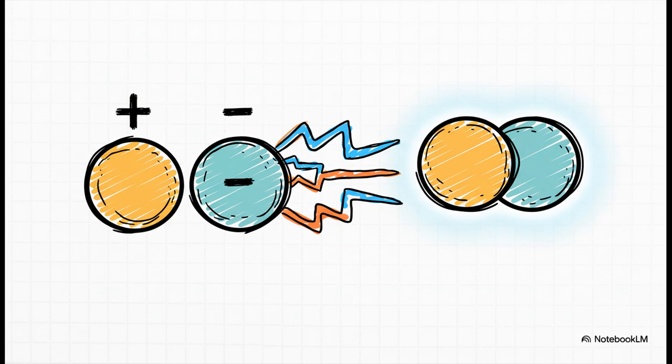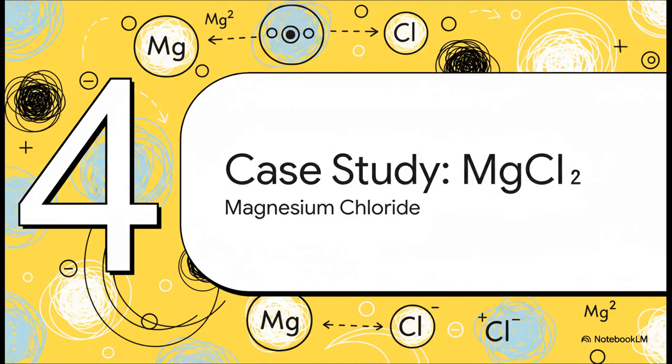So now we have a positive ion and a negative ion, and as we all know, opposites attract. This very powerful attraction holds them together tightly to form sodium chloride. This attraction is a strong electrostatic force. Okay, let's move to another example and see how this idea builds.